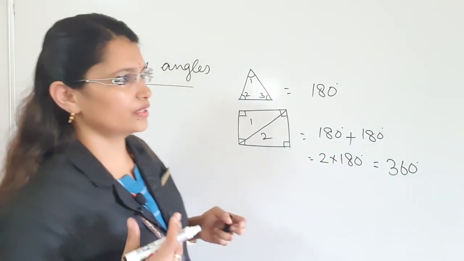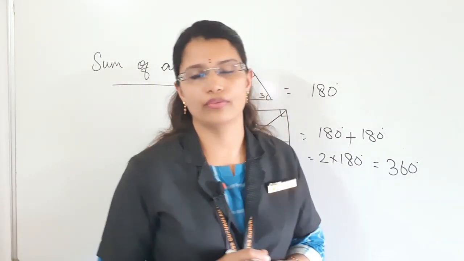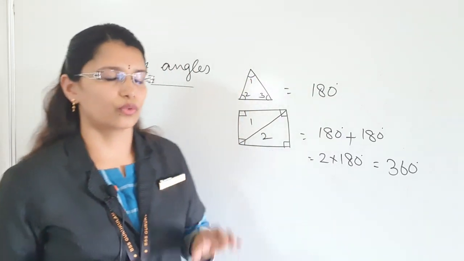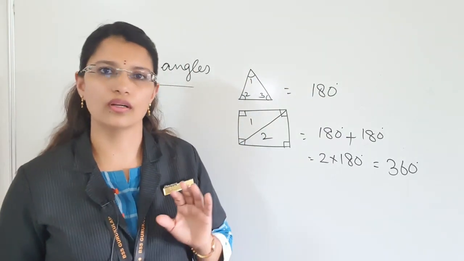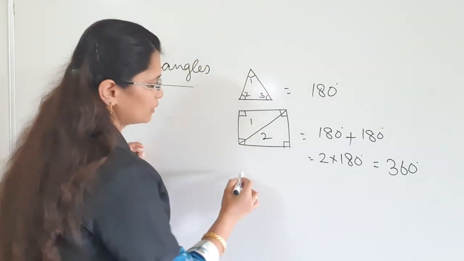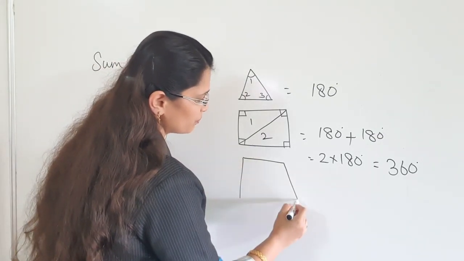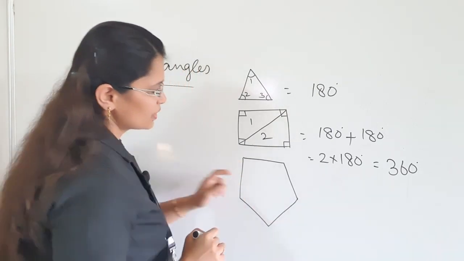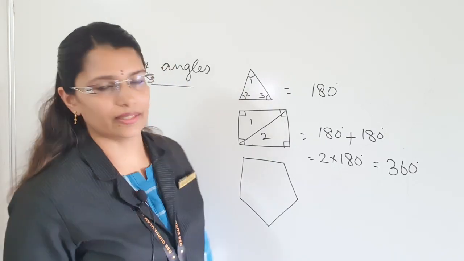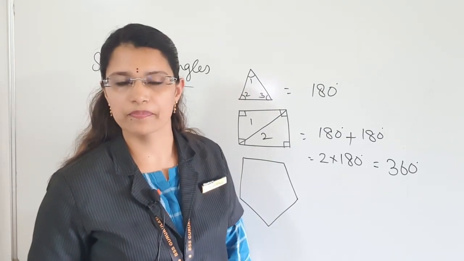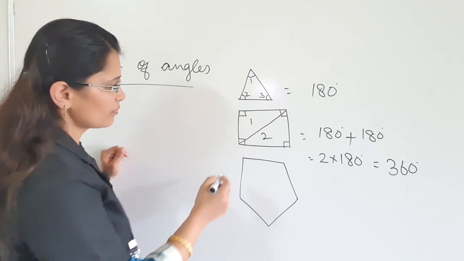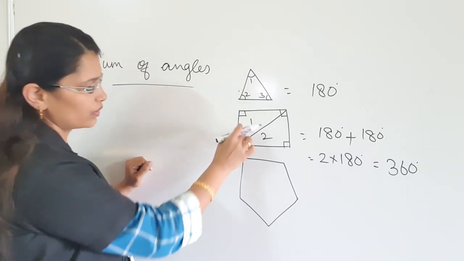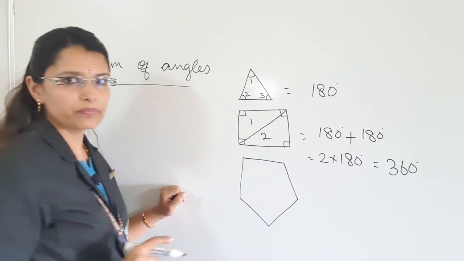If it is a square, a rectangle, any type of quadrilateral, you will get 360 degrees. Four-sided figures are generally called quadrilaterals. And then what about this one, 1, 2, 3, 4 and 5? What is the name of this figure, children? Five-sided figures are called pentagons. This is a triangle, this is a quadrilateral. Four-sided figures are quadrilaterals and five-sided figures are called pentagons.